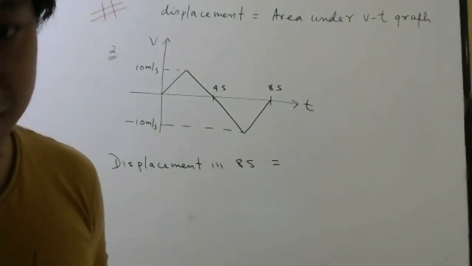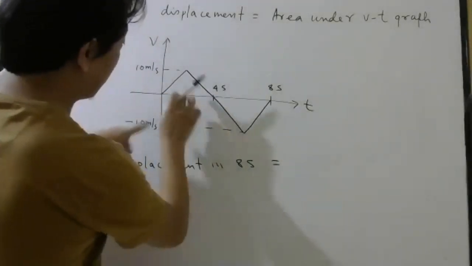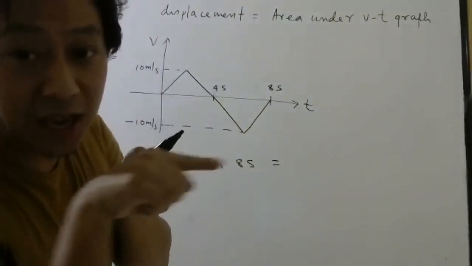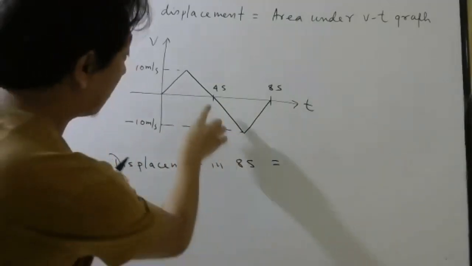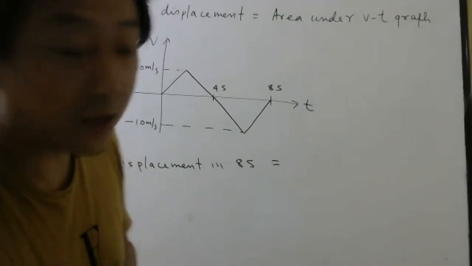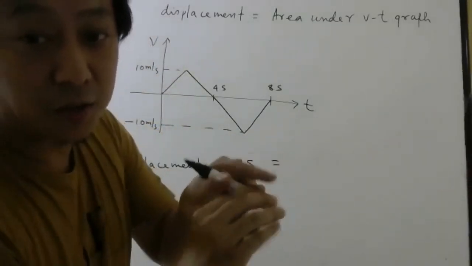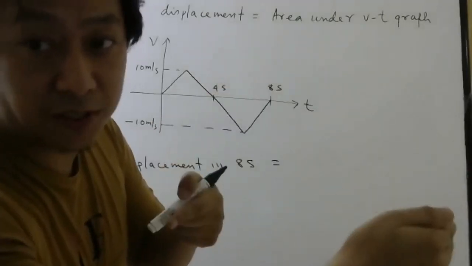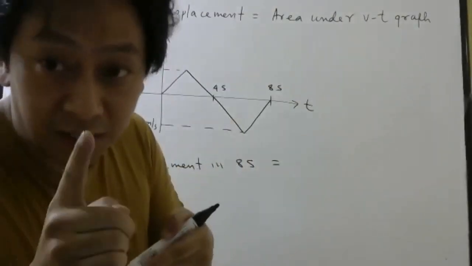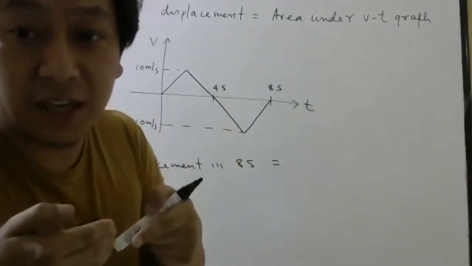Displacement in 8 seconds. That will be 0 now. Why? Because up to 4 seconds, velocity is positive. So it is going like this. After 4 seconds, it is coming back. Why it is coming back? How do I know, sir? Because velocity is negative. Since it is negative, it is coming back. So this displacement will be positive. This displacement, it is a vector quantity. No, displacement is vector quantity. So if this is positive, this should be taken negative.